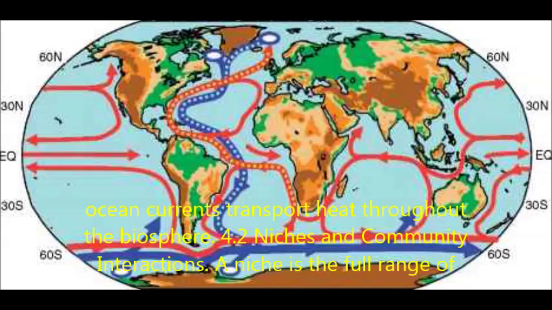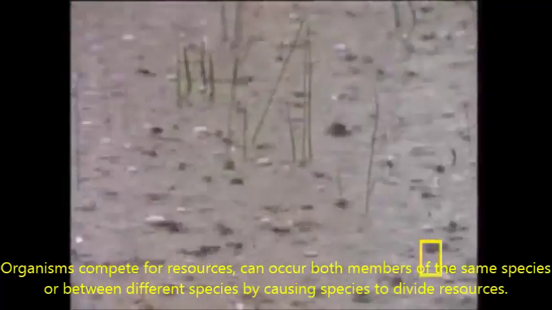4.2 Niches and community interactions. A niche is the full range of physical and biological conditions in which an organism lives. Need to have the ability to survive and reproduce under certain circumstances. With this, it helps determine the habitat.